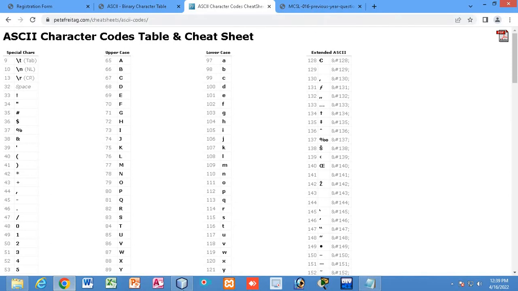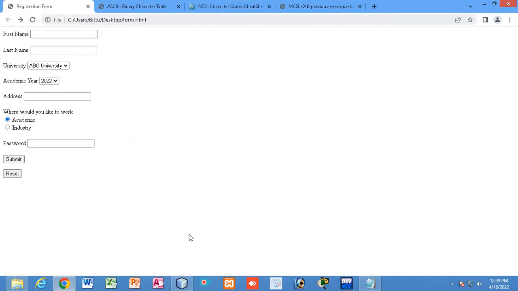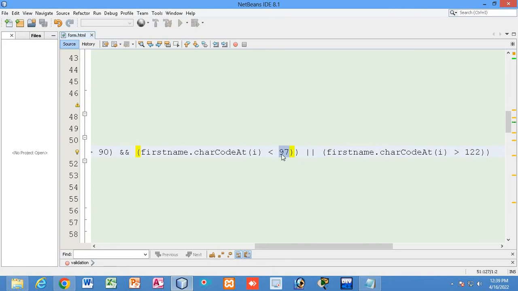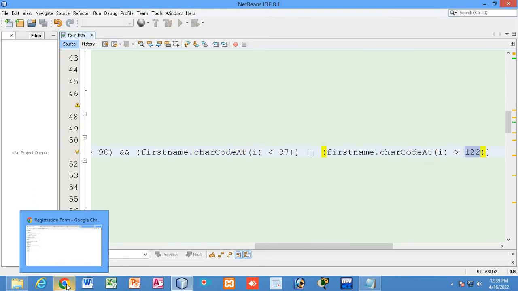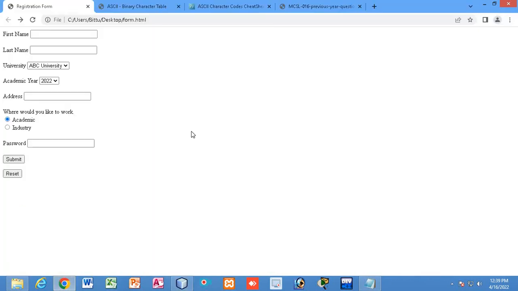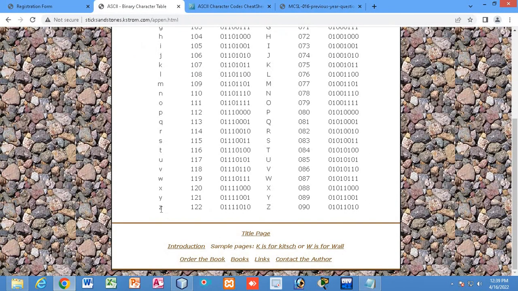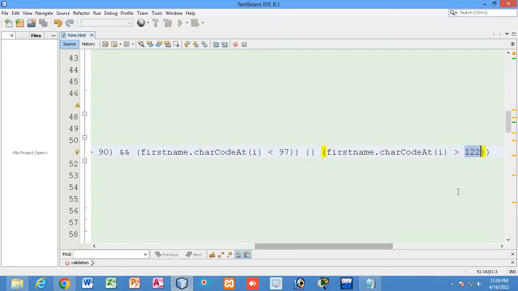So this can never be anybody's name, right? So you can see now what has been written over here. Less than 96 will not be accepted, and more than 122. If I convert the character of the name to ASCII value and that value is more than 122, you can easily check over here, small case z is 122 ASCII value.